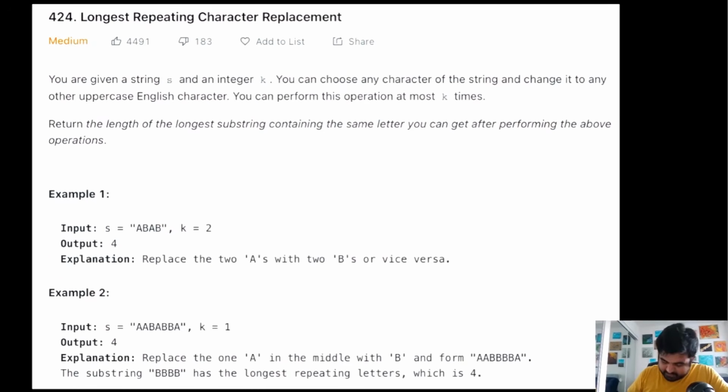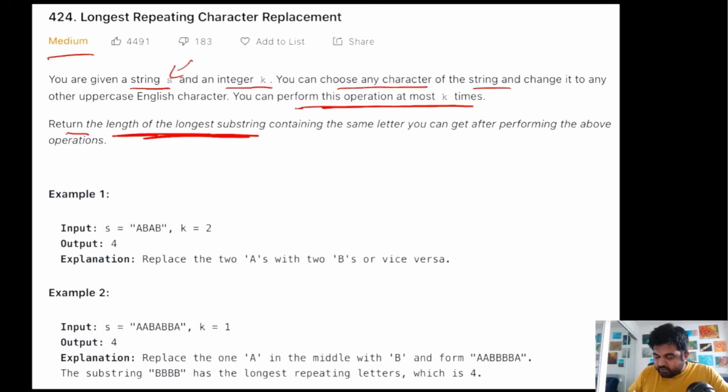So this is a LeetCode medium problem, and basically we are given a string s and an integer k. We are told that inside this given string s, we can replace any character with any other character in the English language, and we can repeat this operation k times. After repeating this operation, we need to return the length of the longest substring that contains the same letter. Okay, so now we will try to understand this problem with an example.